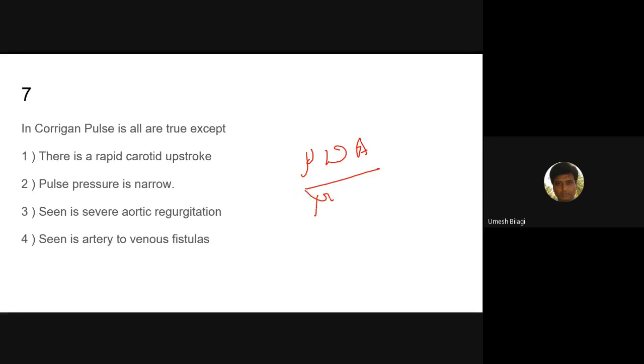Mitral regurgitation, not a very good answer. Vitamin B1 deficiency, very fine. Vitamin B12 deficiency, B1, very fine.